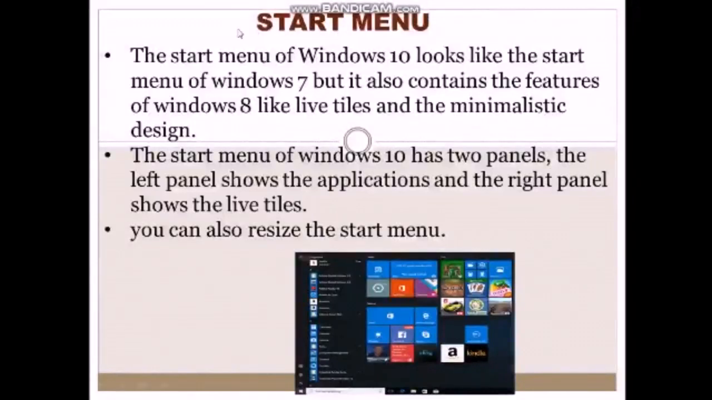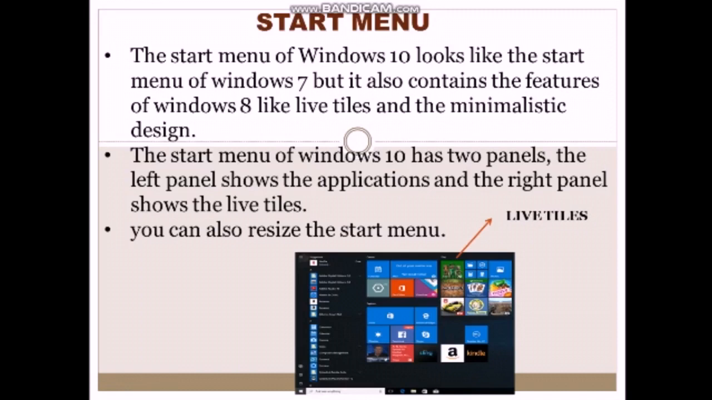Next one, Windows 10 Start menu. The Start menu of Windows 10 and the Start menu of Windows 7 look the same, but it also contains the features of Windows 8, like live tiles and the minimalistic design. Minimalistic design means relating design or relating styles.